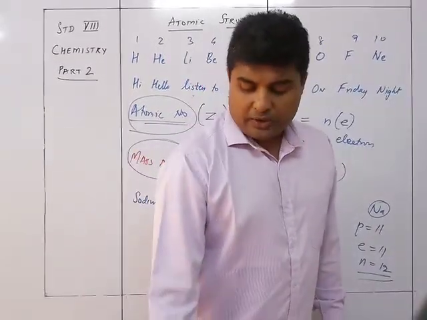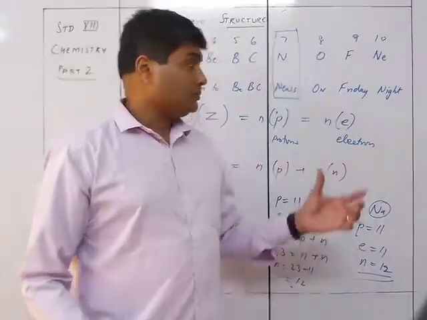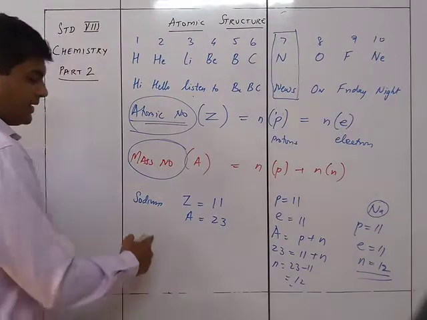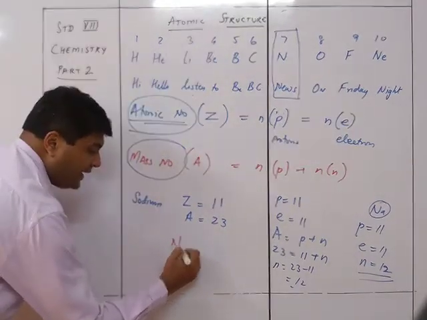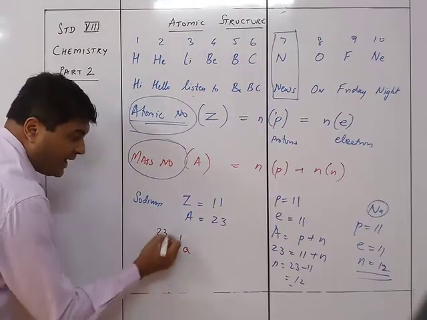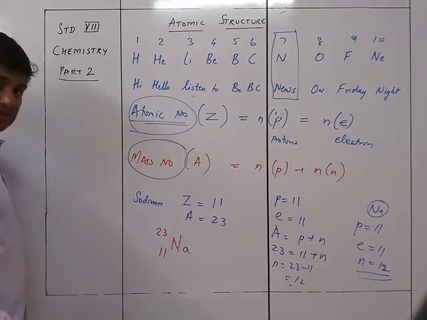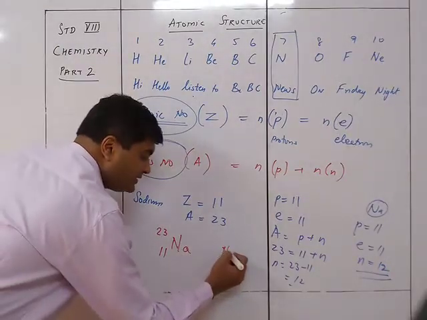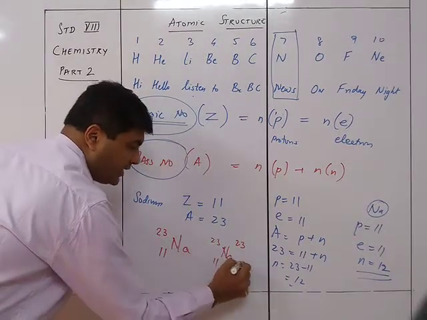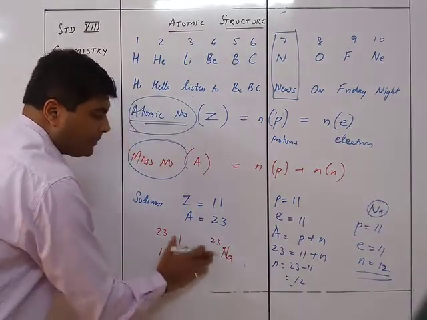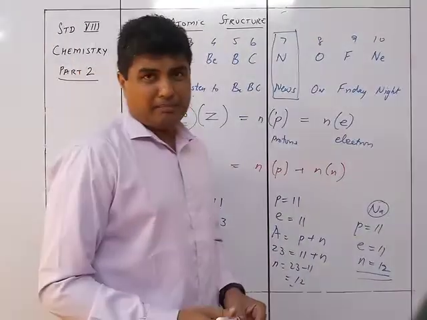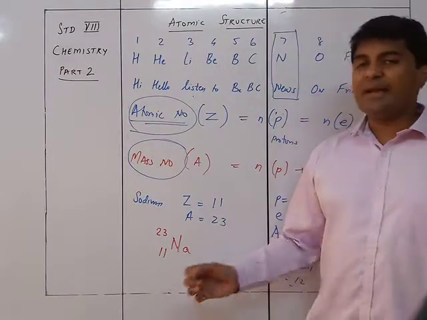So here it is also seen that any element is given by its name. For example, sodium is given by Na written over here, and the mass number will be written on the top like this and the atomic number given like this. It can also be given like this, Na with 23 over here and 11 over here, or 23 here and 11 here. So basically on the upper side the mass, on the lower side the atomic number. So this is how you are going to represent any element.